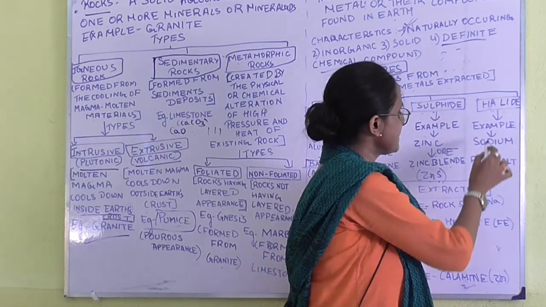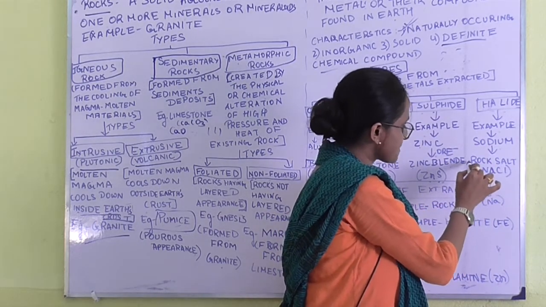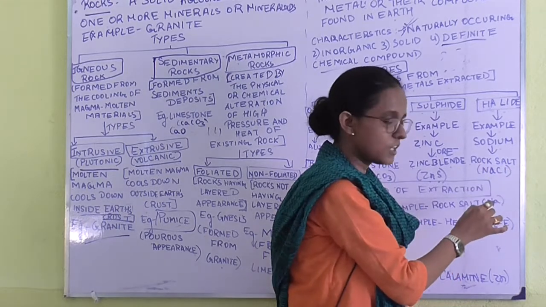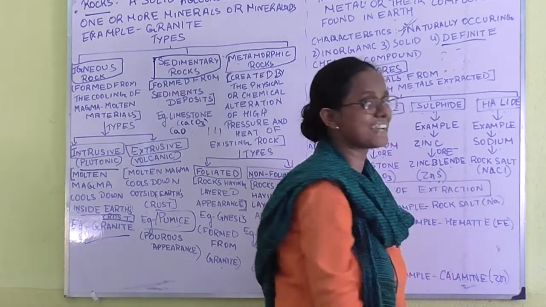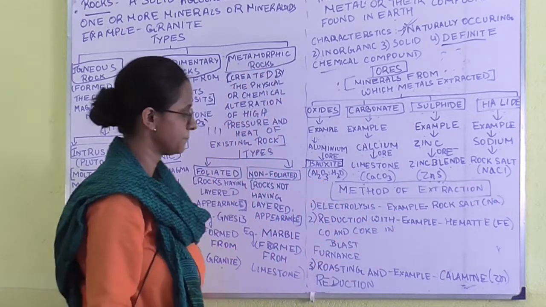Next, halide. Example, sodium. Sodium is present in rock salt. What is the formula of rock salt? NaCl. So, here sodium is present with chloride.